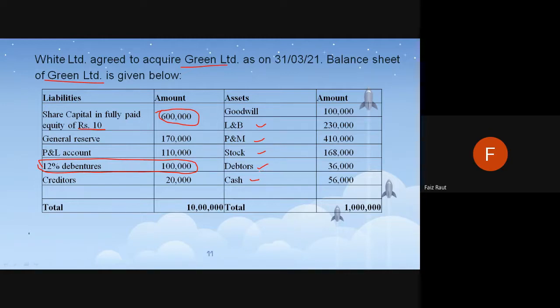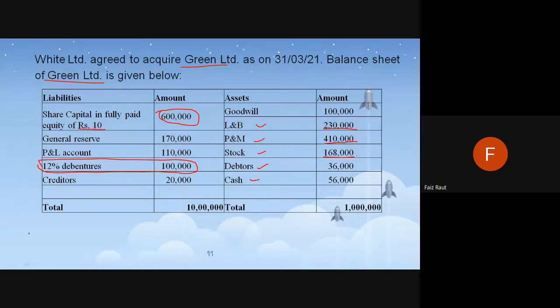After the analysis, the team told the finance team that the land and building is not worth 2,30,000. Plant and machinery is not worth 4,10,000. And stock is also not 1,68,000. It is not worth that much. They might have done window dressing or something. So the finance team says we'll do our own calculation. I'm just making up the story, nothing like this has actually happened. So the finance team is doing an analysis and they are saying no, this is not the correct value, the valuation has been mismatched. So we will do our own valuation.